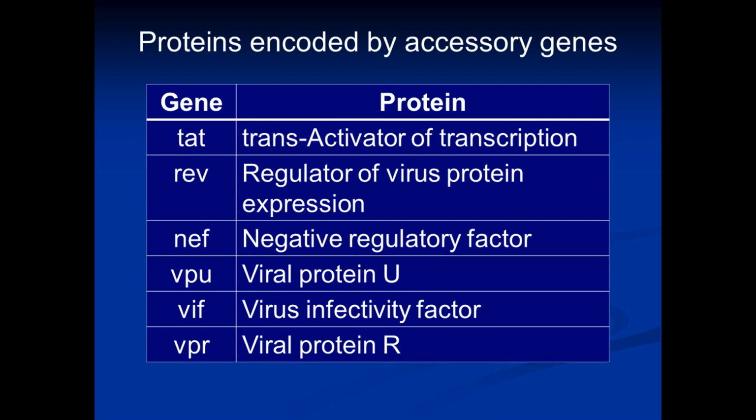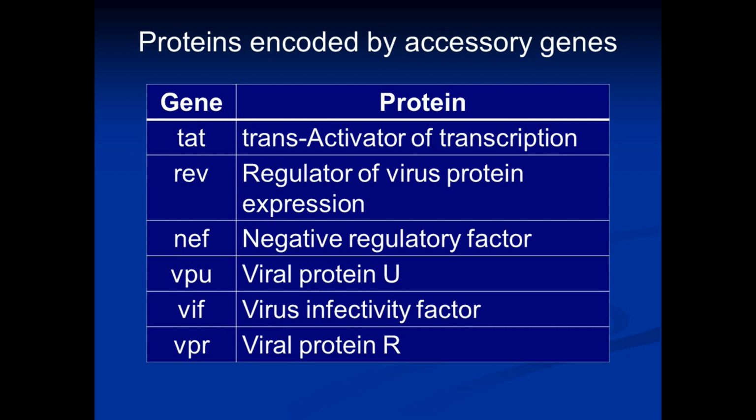This is capable of editing the genome of the virus, and because of this editing, the infectivity of the virus may decrease. So virus infectivity factor prevents a decrease in infectivity of the virus by inhibiting the enzyme APOBEC3G.